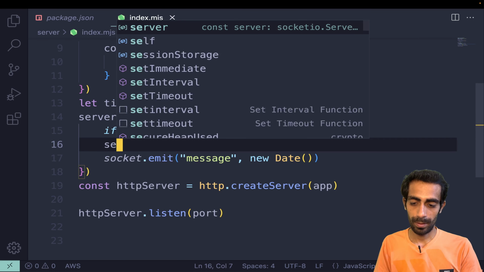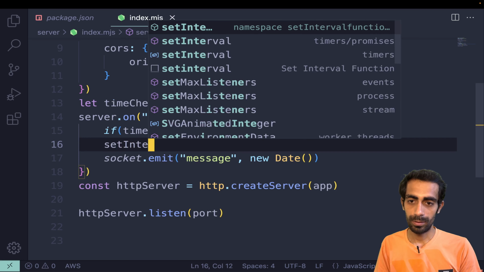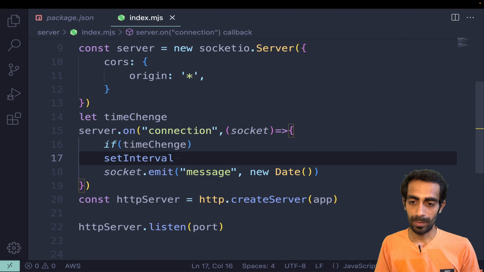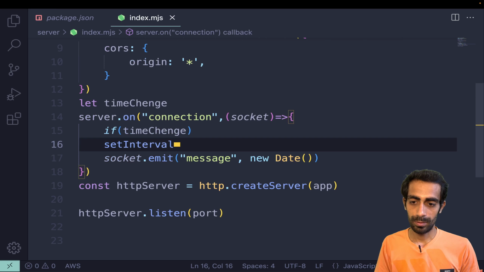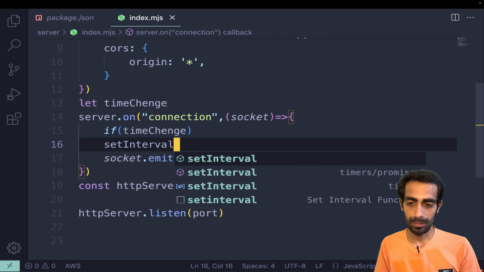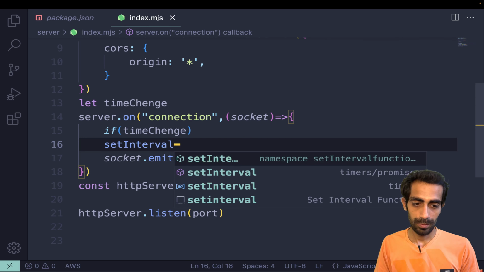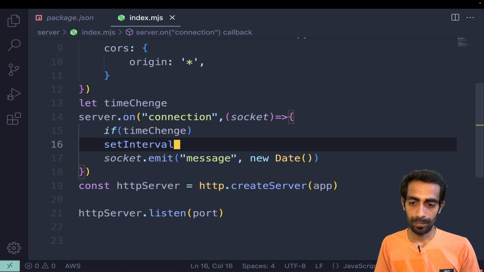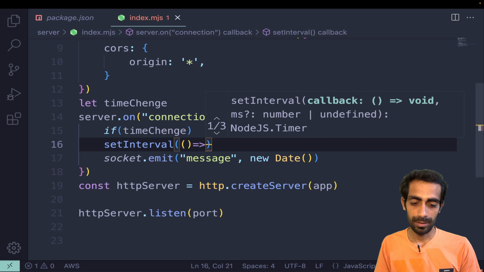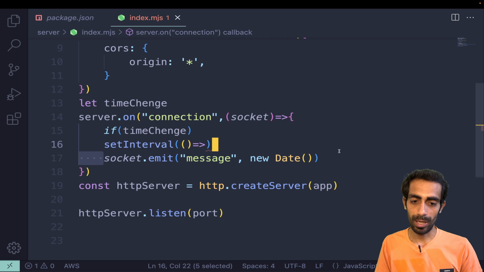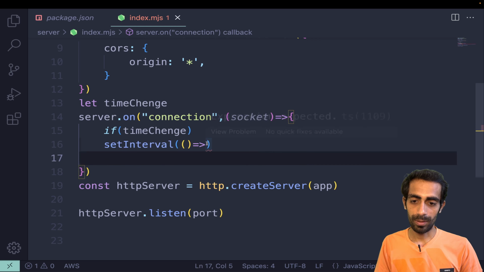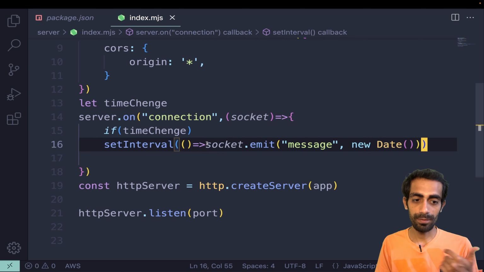setInterval. Then I need a callback, and inside that callback I'll call socket.emit after 1 second, so after every 1 second it's going to send the message.